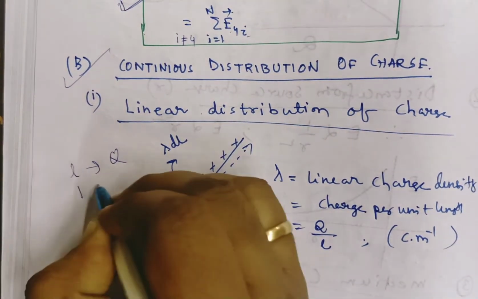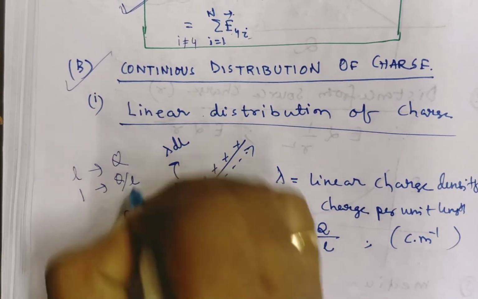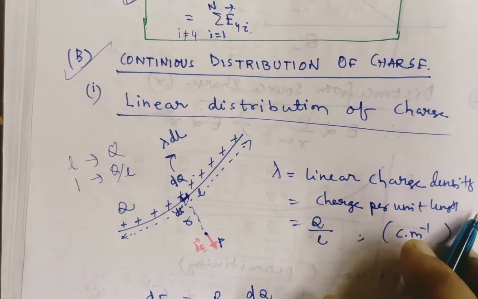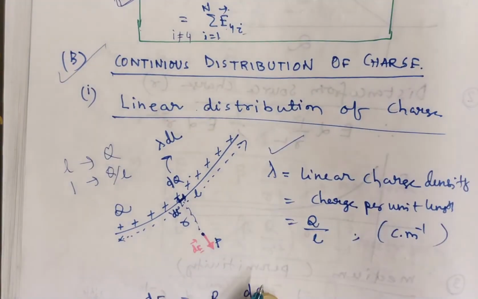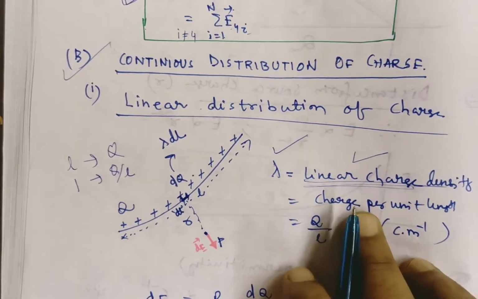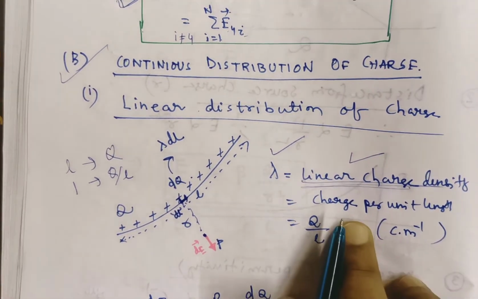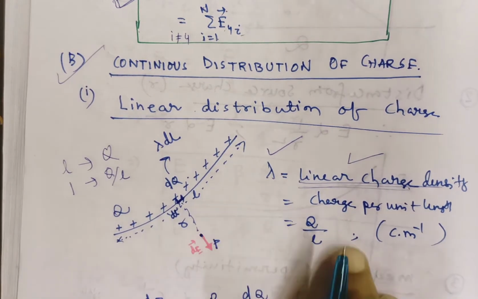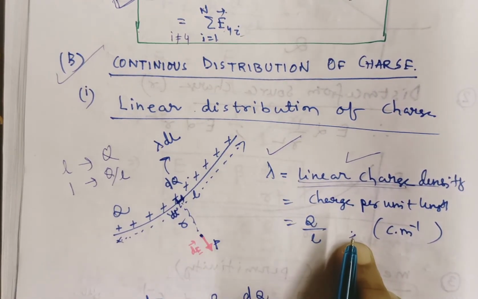Then for unit length, charge is Q by L. So what is Q by L? Charge per unit length. It is represented by the symbol lambda and is known as linear charge density. What is the meaning of linear charge density? Charge per unit length. If the question comes what is its SI unit, you can write coulomb meter inverse.